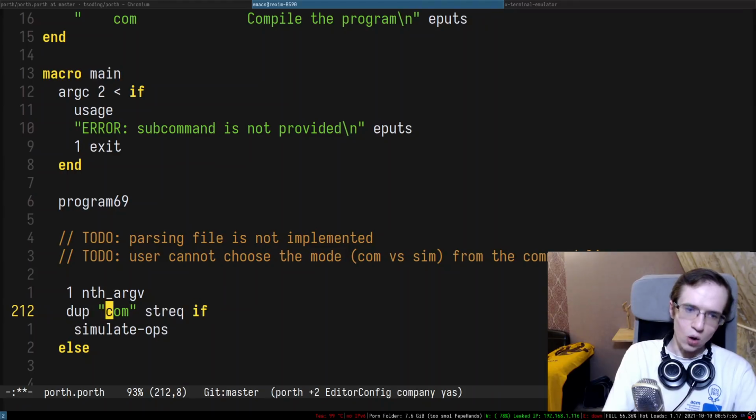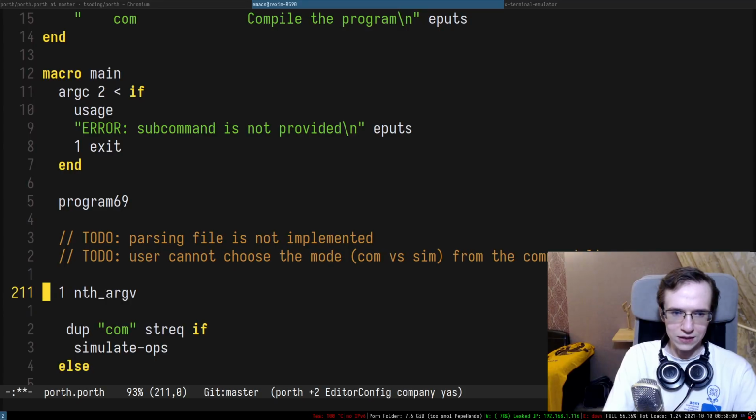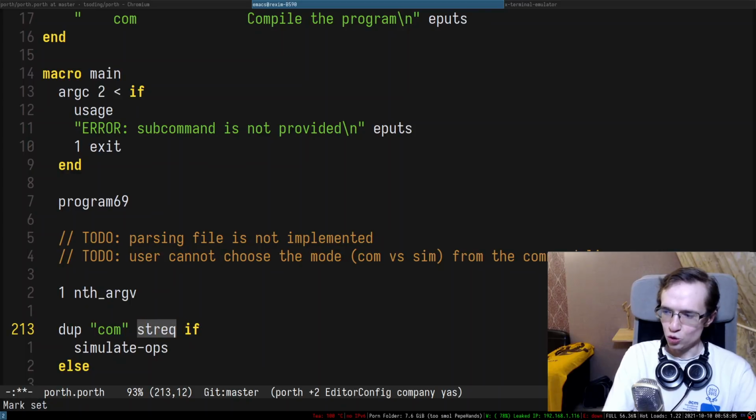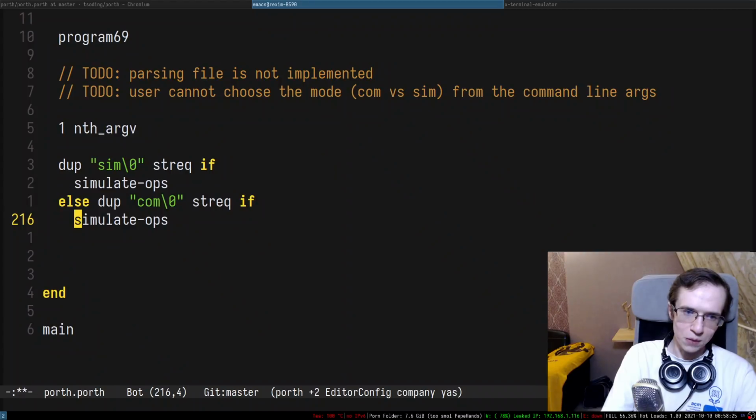duplicate it. Oh, and by the way, the thing that we get from nth arg is actually null terminated. So that means str equal should work on null terminated strings as well, which means that this thing also has to be null terminated. Okay, so I think that's quite important to remember. So this thing is a simulation, right? So it will try to simulate this thing. Otherwise, if you do compilation, it's supposed to compile those things.